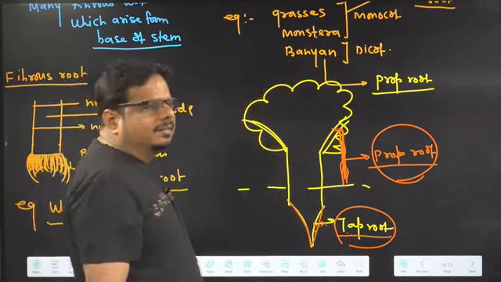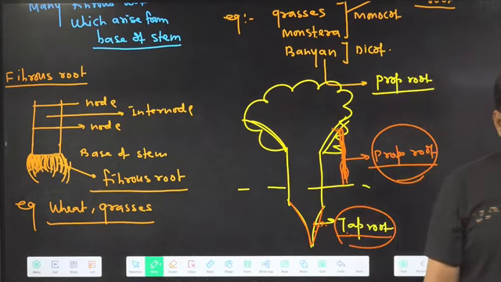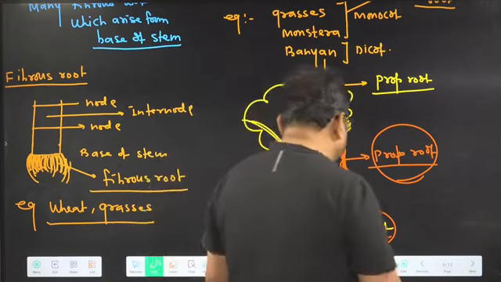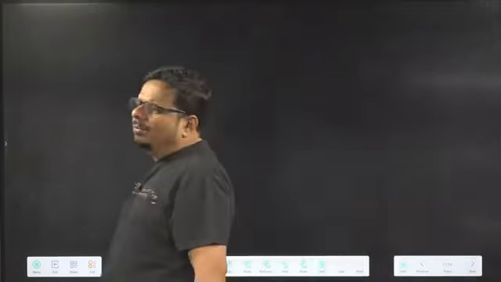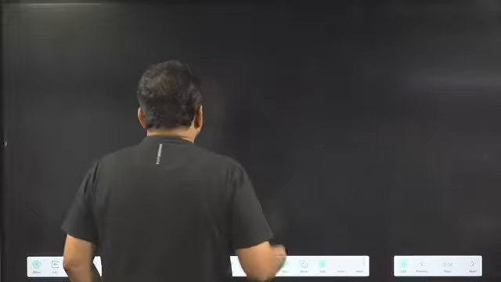So these are the three types of root we have seen. Now we are going to talk about the function of root. Types of root we have seen. Then we are going to talk about function of root. After that we will talk about the parts of root. So, function of root.